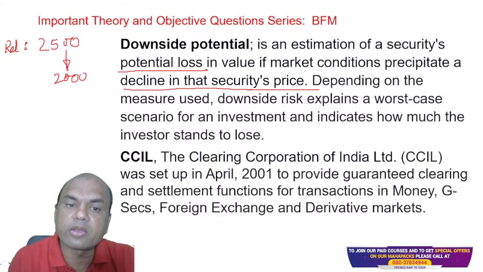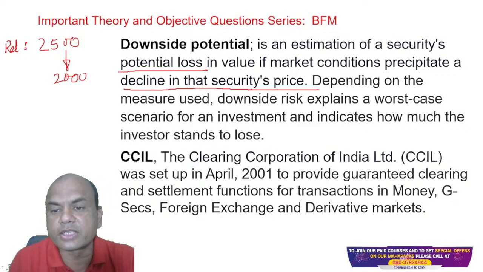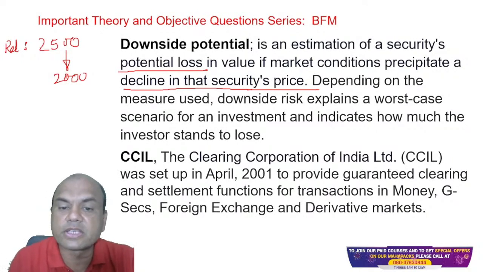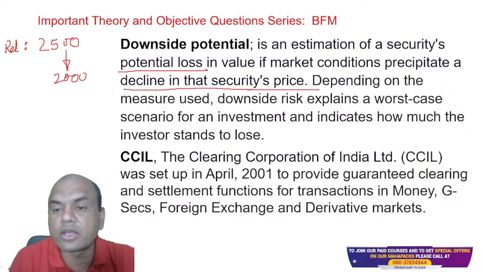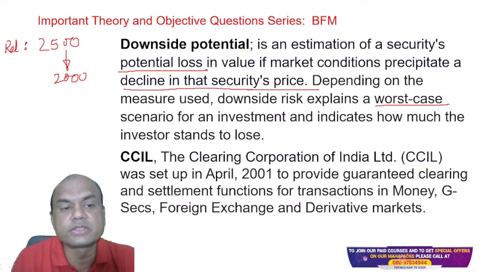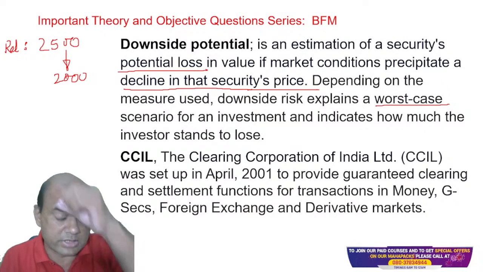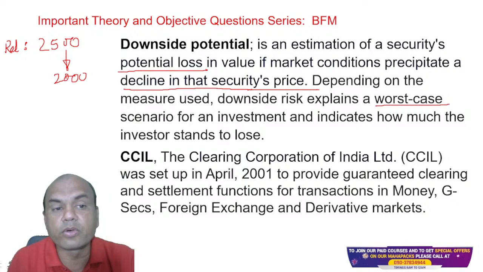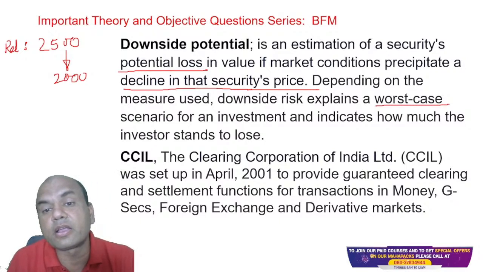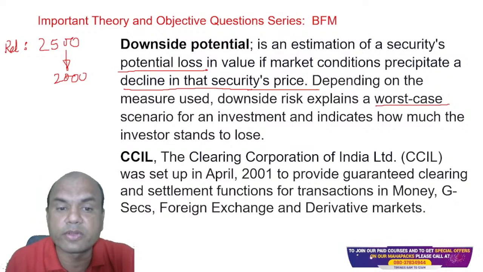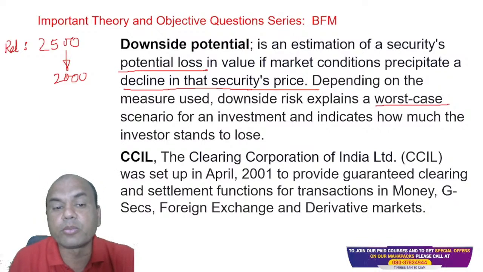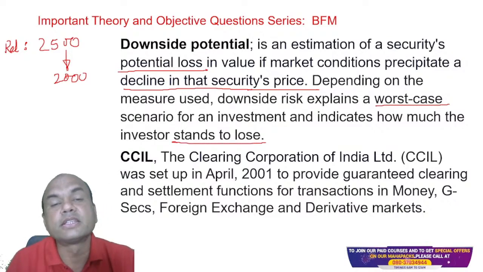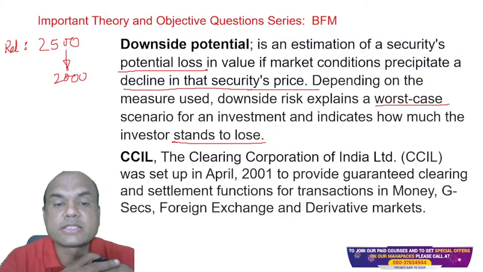Depending on the measures used, downside risk explains a worst case scenario for an investment and indicates how much the investor stands to lose. So worst case scenario means what? What is the lowest level which this stock can go down, or what is the lowest level at which this bond can go down? Worst case scenario is always taken into account by any company whenever you're doing a conservative investment. It indicates how much this investor will lose if the Reliance share goes down.